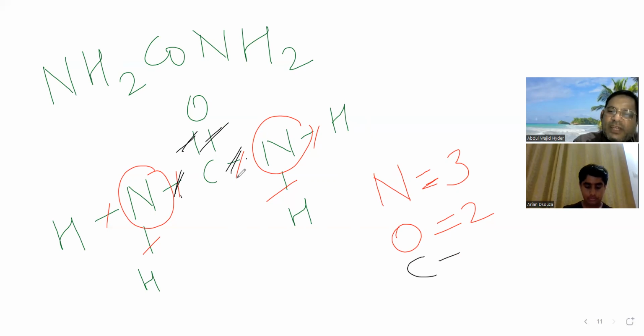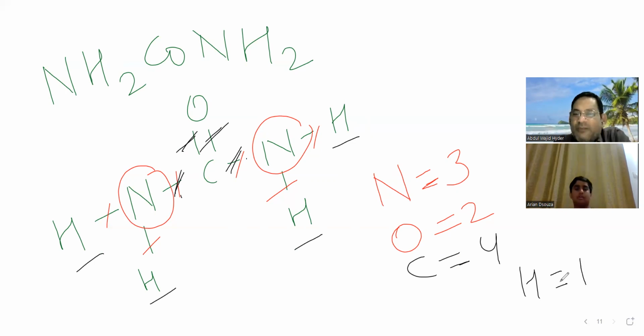The valency of carbon here is 4. What about the valency of hydrogen? Hydrogen everywhere is 1. This is what I wrote in the previous slide. Nitrogen is having 3 and 5, carbon is having 4, oxygen is having 2, hydrogen is having 1. The same thing I wrote there.